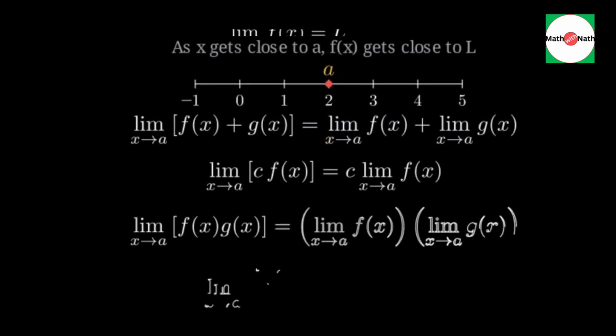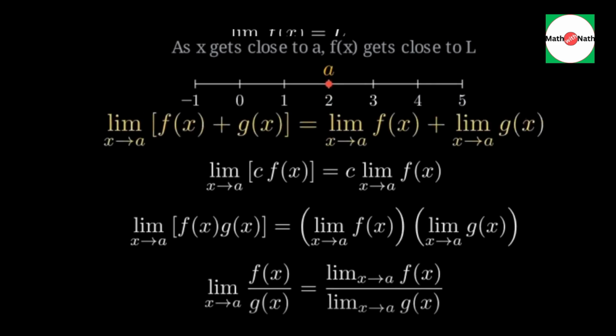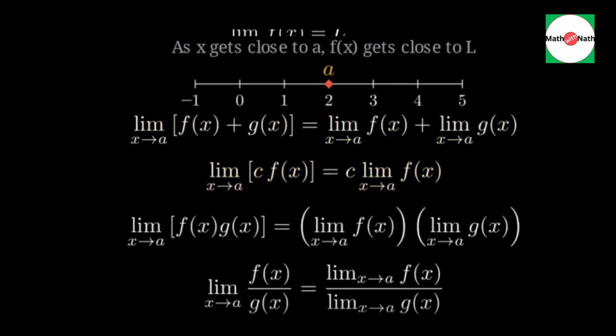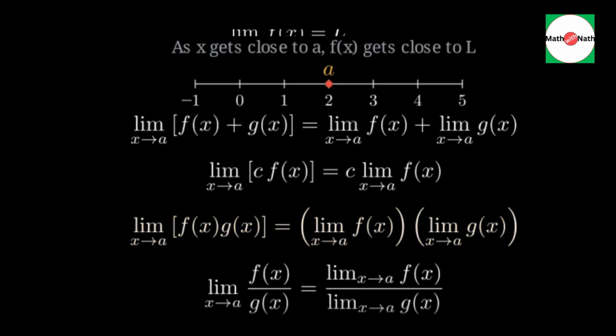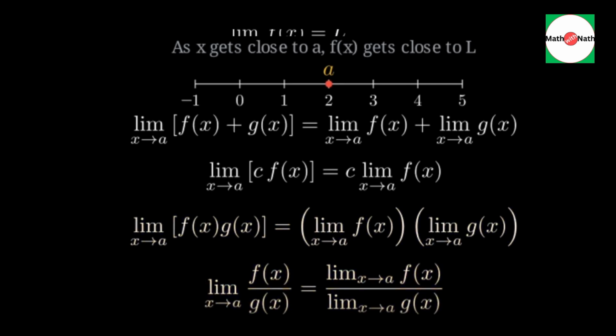Now, let's look at some important properties of limits. These let us break complicated expressions into simpler ones. First, the limit of a sum is the sum of the limits. Second, constants can be pulled outside the limit. Third, the limit of a product is the product of limits. And finally, the limit of a quotient is the quotient of limits, as long as the denominator limit is not zero. Let's solve a few model problems.